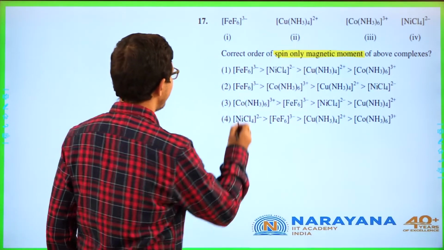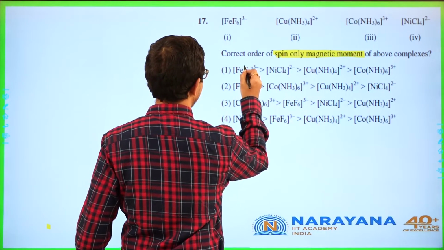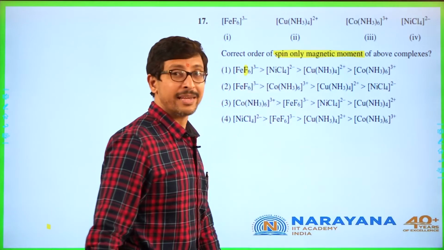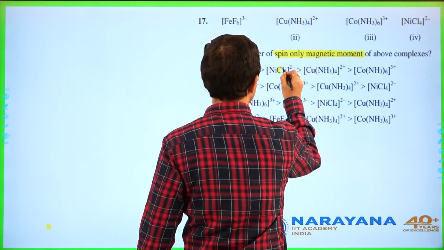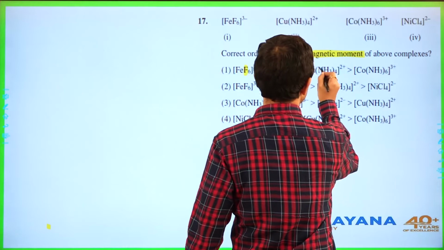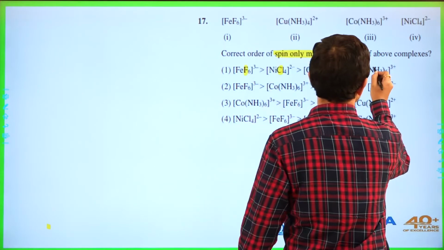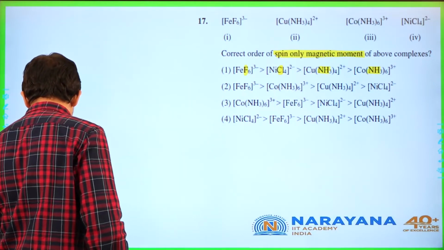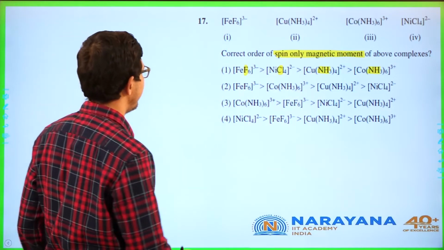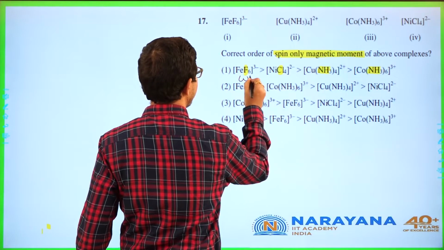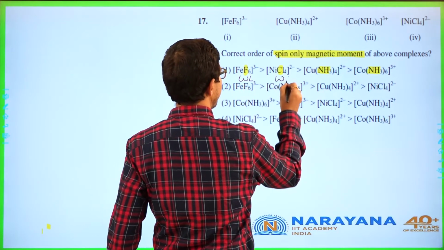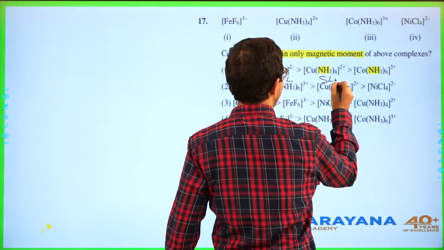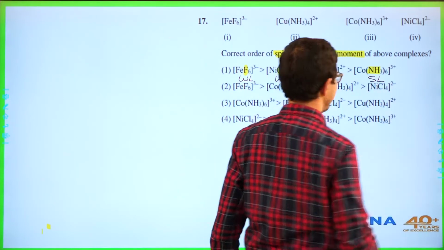Now you check the ligand. F, weak ligand. Cl, weak ligand. NH3, strong ligand. NH3, strong ligand. So you need to know which type of ligand is being provided. So this is weak ligand. This is weak ligand. This is strong ligand. This is strong ligand.